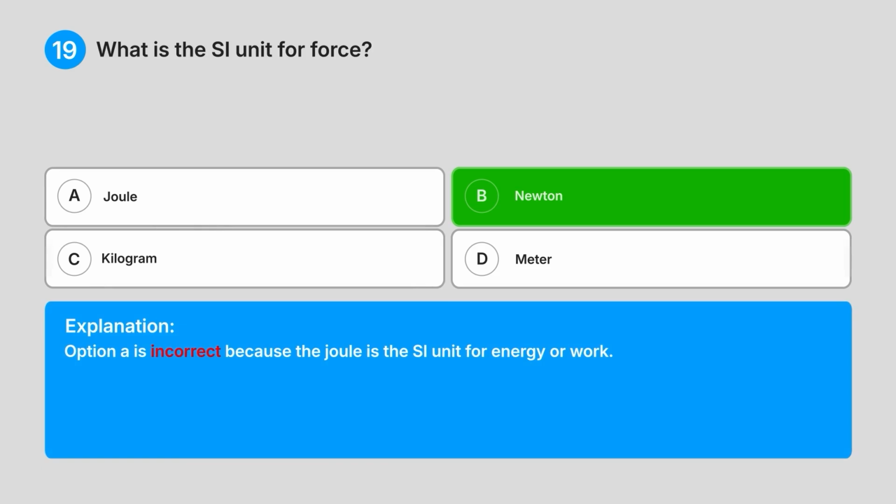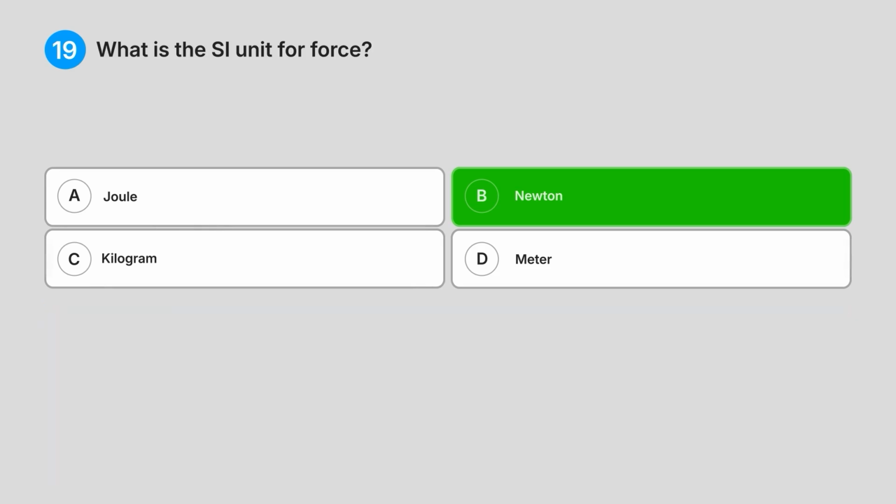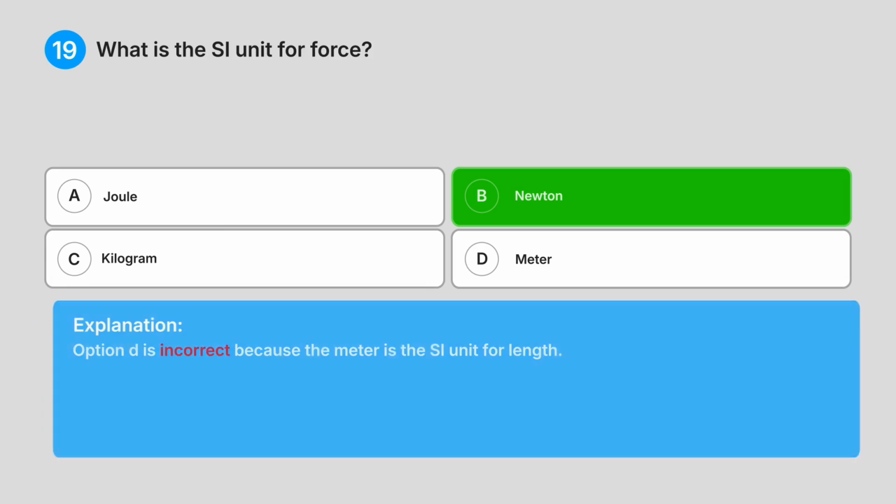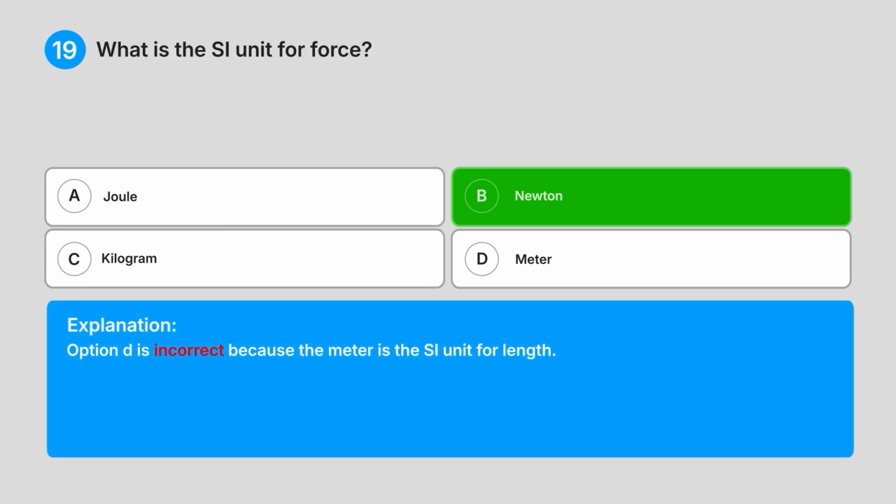Option A is incorrect because the joule is the SI unit for energy or work. Option C is incorrect because the kilogram is the SI unit for mass. Option D is incorrect because the meter is the SI unit for length.